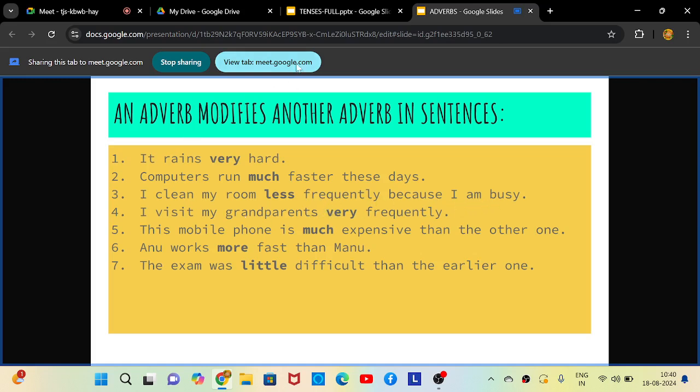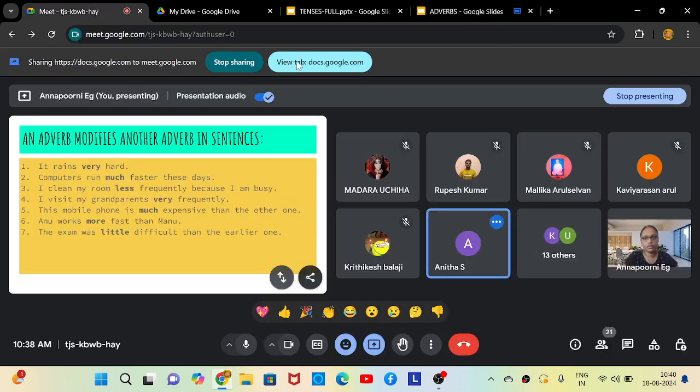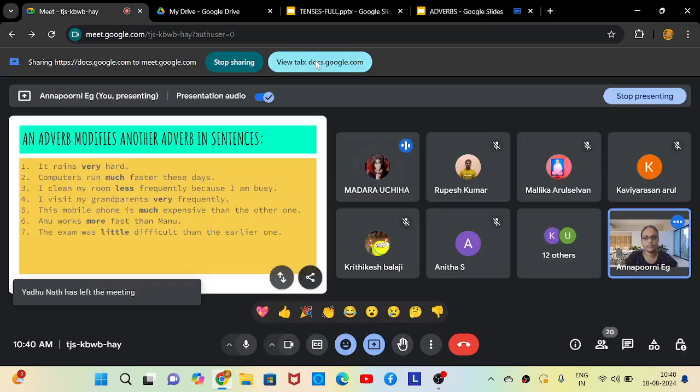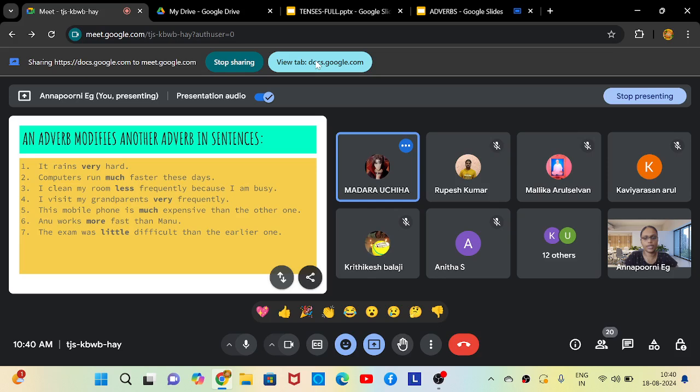So what are the first adverb and second adverb here? Frequently, yes. Okay, what is the first adverb? You have to tell it like that. What is the first adverb and second adverb?